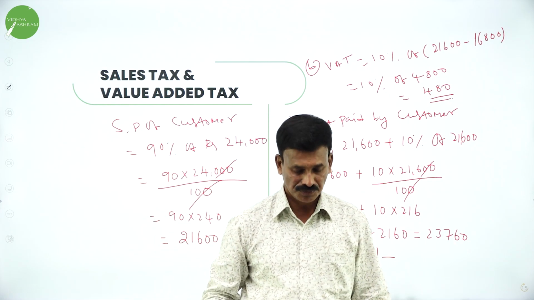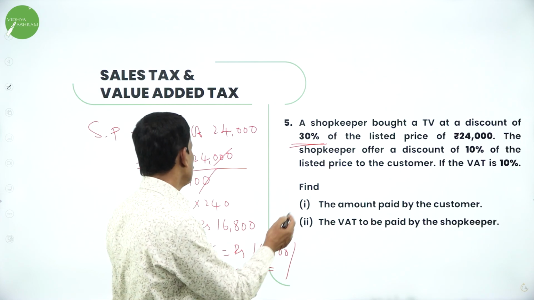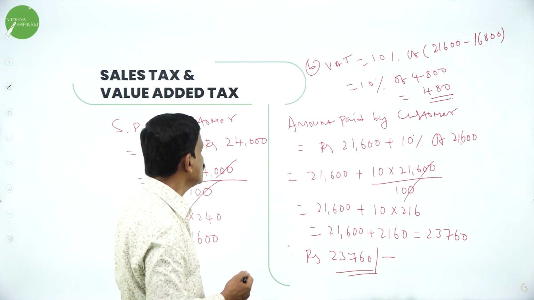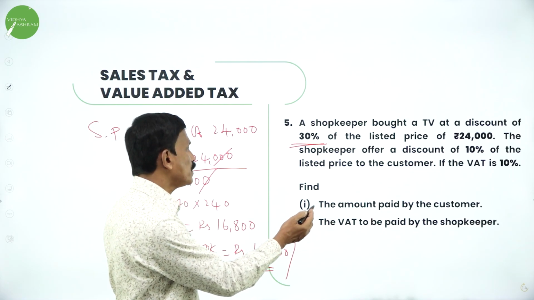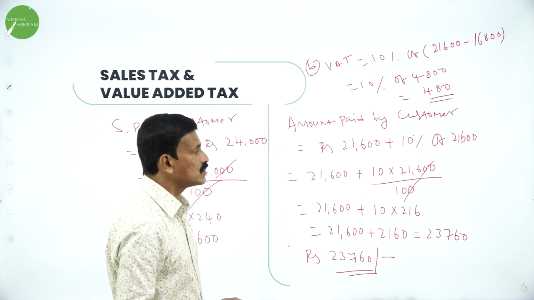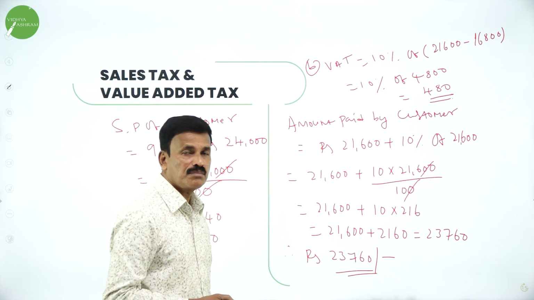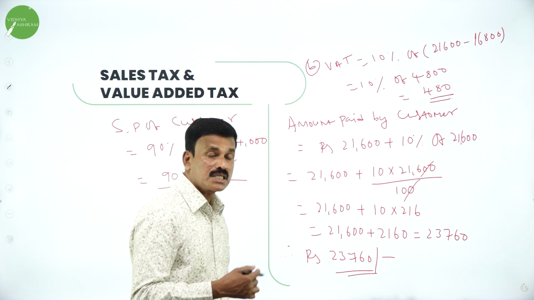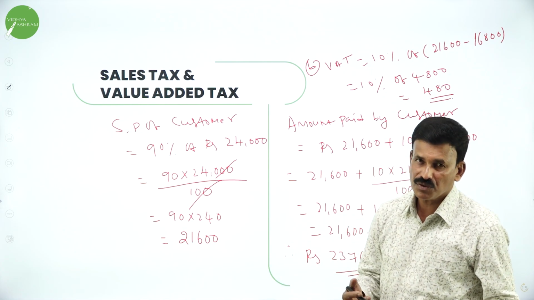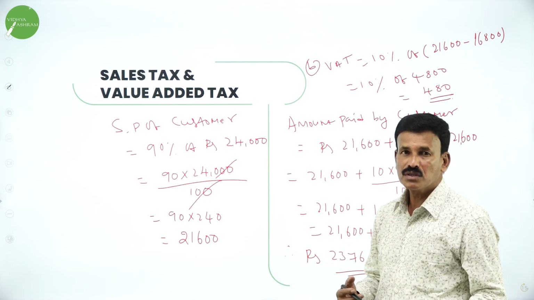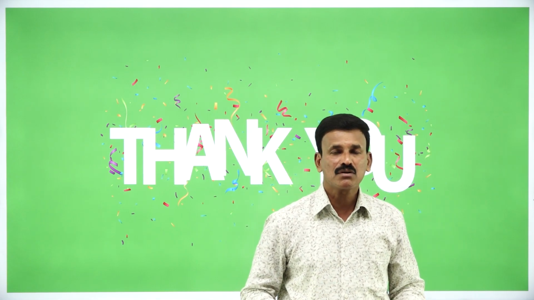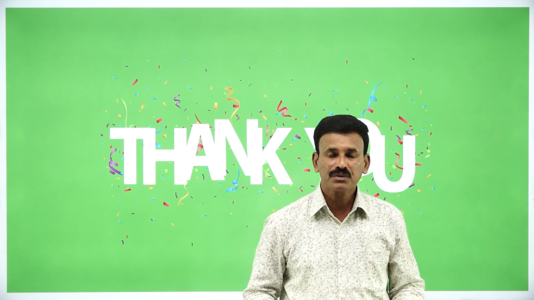That's it. Okay. This is how we are going to solve. So the amount paid by the customer is 23,760, and the VAT paid by the shopkeeper is equal to 10% of 4,800. That's equal to 480 rupees. So this is how we are going to solve this type of problem. So you may expect one question from this for 3 marks, right? Hope you followed. So that's all regarding today's session. Let us meet with a different concept in the next session. Thank you. Thank you very much.